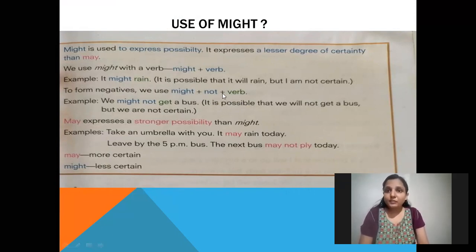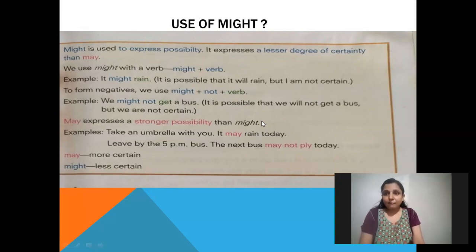To form a negative sentence, we use might plus not plus verb. Example, we might not get a bus. It is possible that we will not get a bus, but we are not certain. We are not certain means we are not sure. May expresses a stronger possibility than might.